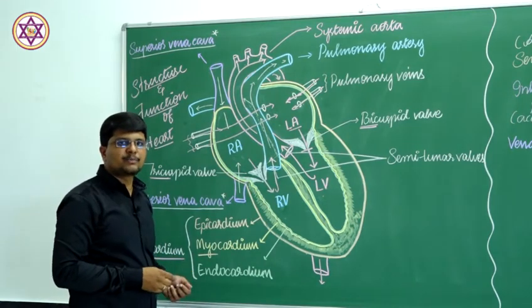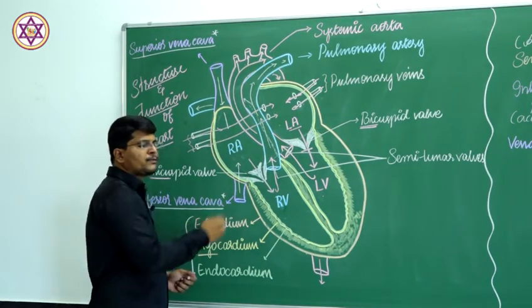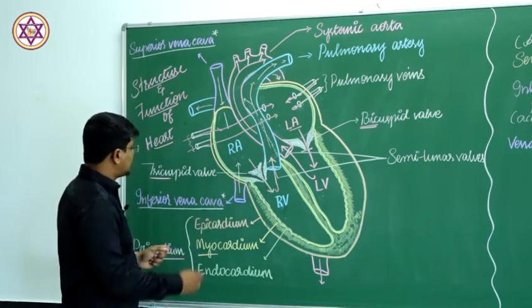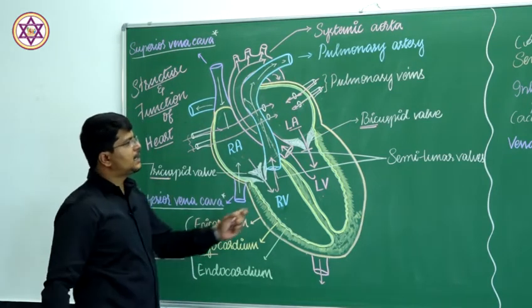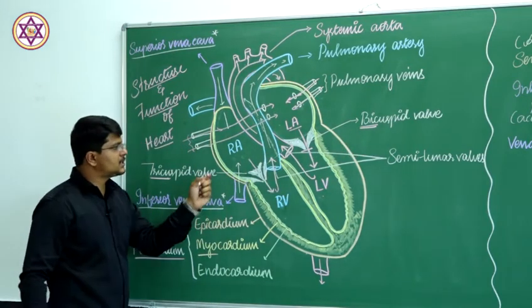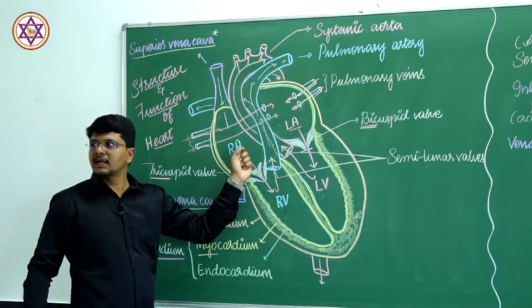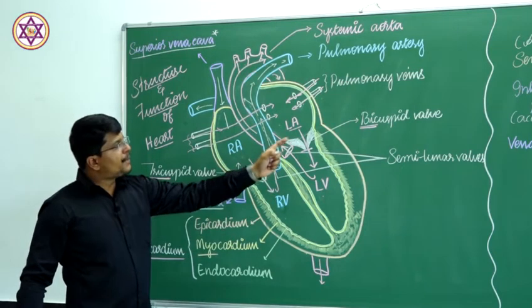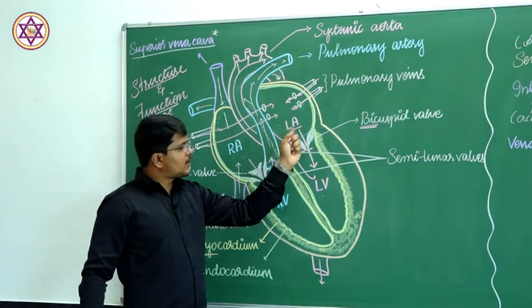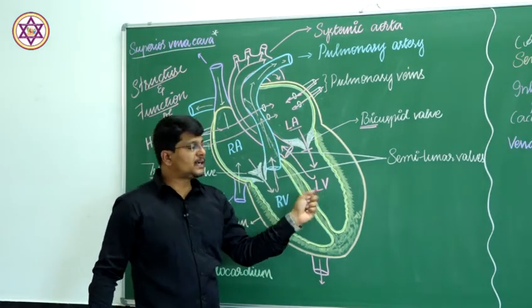In order to prevent that backflow, the tricuspid and bicuspid valves are present. The tricuspid valve is present between the right auricle and right ventricle. The bicuspid valve is present between the left auricle and left ventricle.